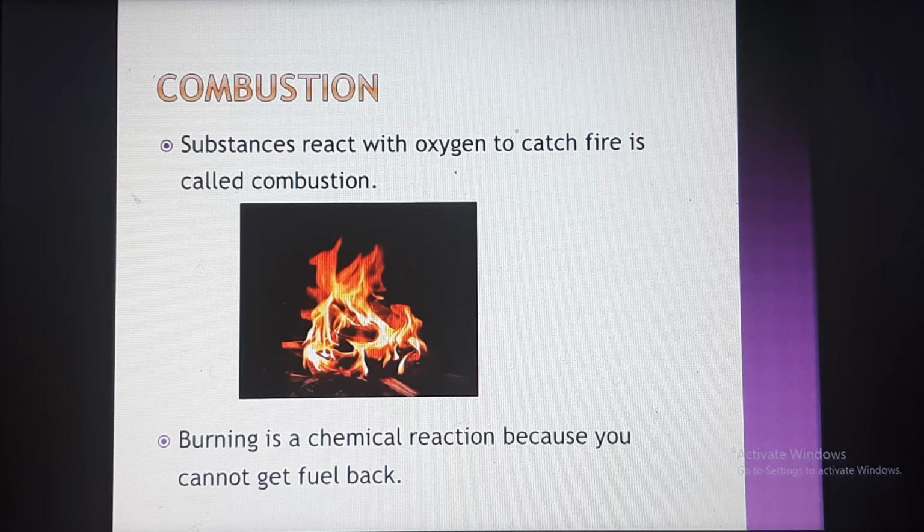When a substance reacts with oxygen and catches fire, it is called combustion. If there is a reaction and at that time there is a fire, that reaction is called a combustion reaction. The picture is given here. Burning is a chemical reaction. Burning means combustion, and combustion is a chemical reaction. Why? Because once the burning takes place, we will not get back the same substance as such.